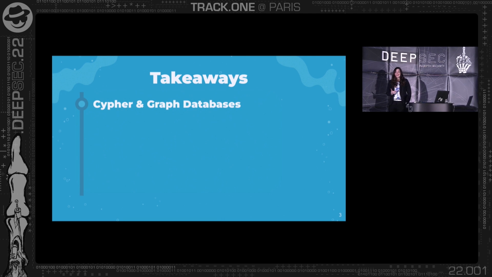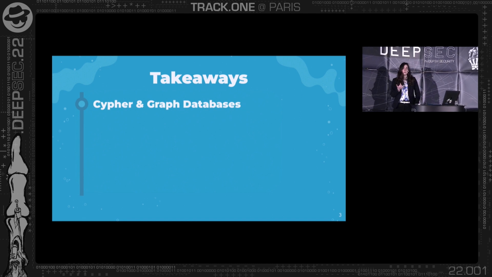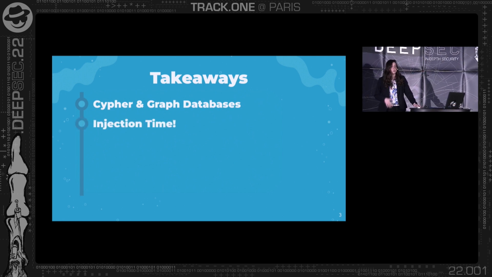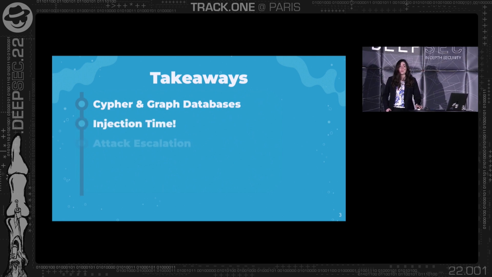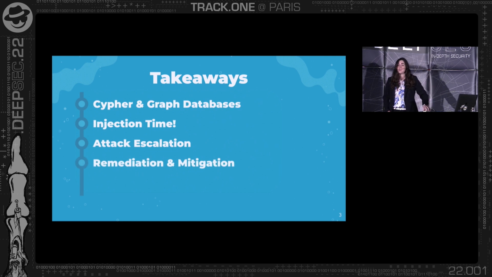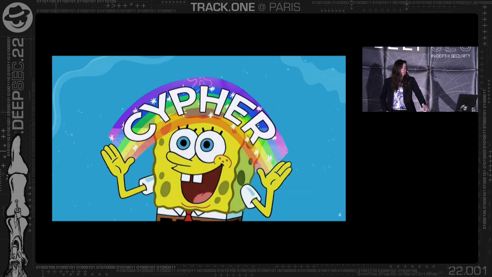Okay, so I wanted to actually have 5 takeaways out of this talk today. First of all, I want every one of you to really know what is Cypher and how to use Cypher, and what exactly is graph database. And I really want you to know how to inject into the Cypher query. And I want you to be able to take your attack further and escalate your attack to cause as much damage as you can actually have. And eventually, I want you to know how to be protected from these kind of injections. And to talk about, of course, what we can actually do with this, I built a playground for you. But I'm spoiling a little bit, so let's start.